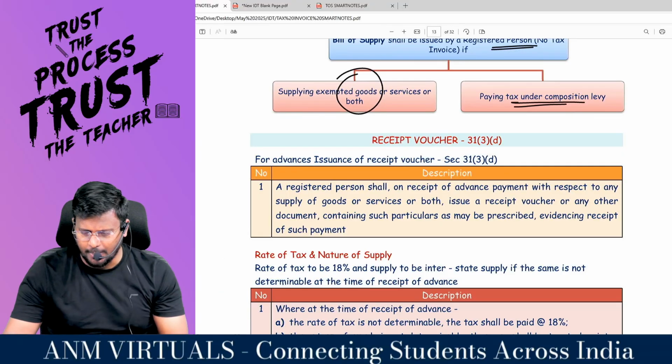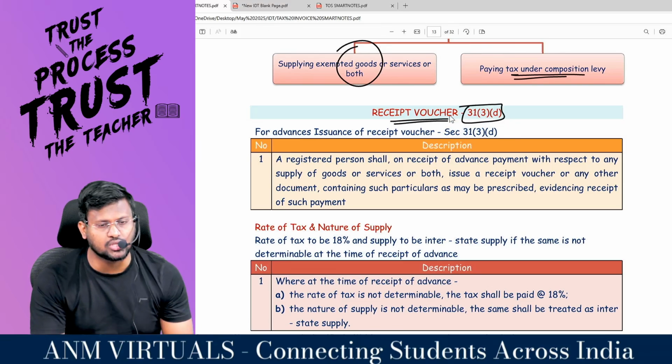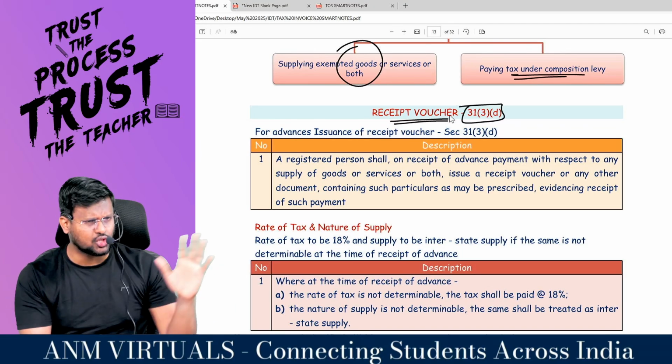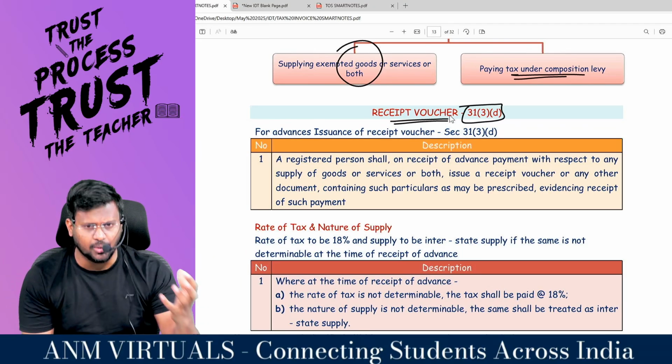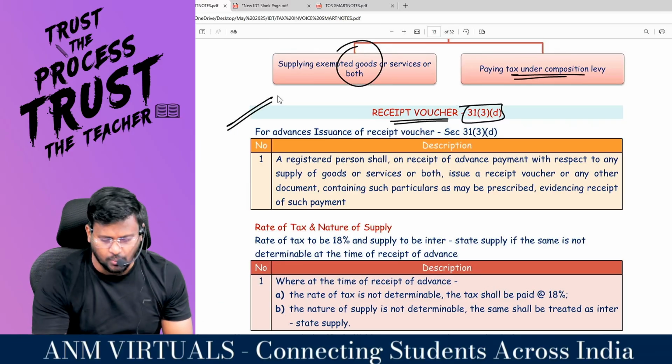I'm coming to the next one. Very simple. 31 subsection 3 clause D is talking about the receipt voucher. You are a supplier either of goods or services or both. You may get advances from the customer, right? When you get advances, the document you are supposed to raise is the receipt voucher.